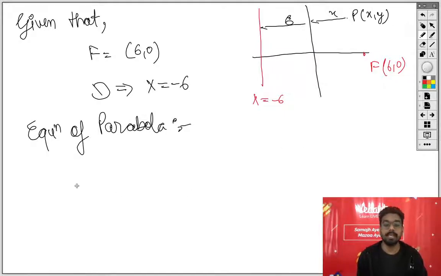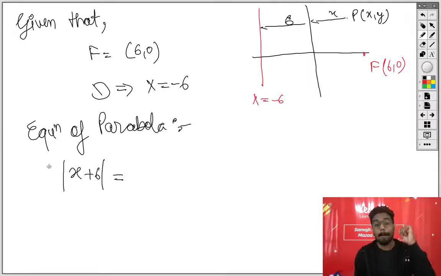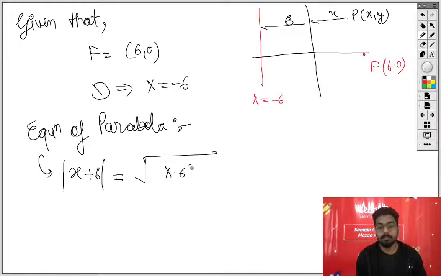Okay, so you can say that the condition of parabola is a variable point is having the same distance from the fixed line and from the fixed point. Okay, so you can say that x plus 6 is equals to, and I think that you should go by this method, under root plus y minus 0 whole square.